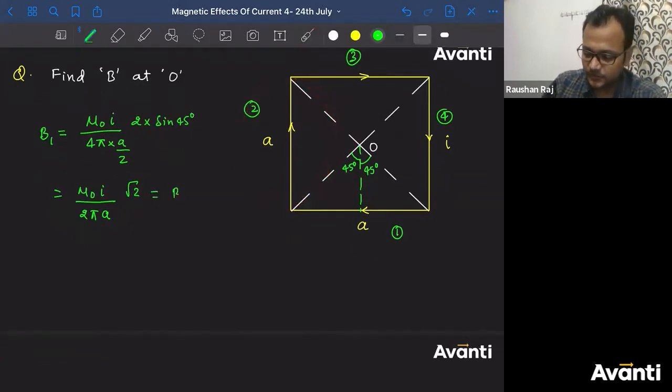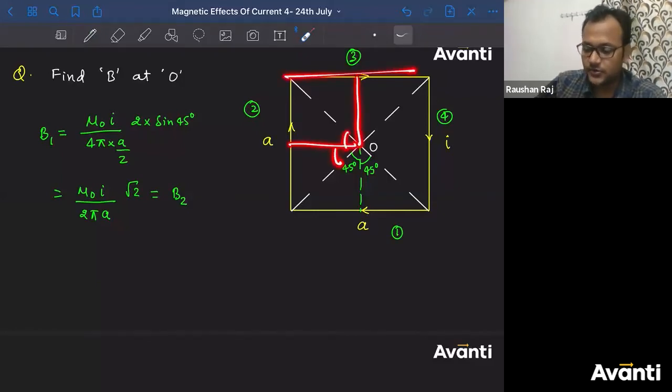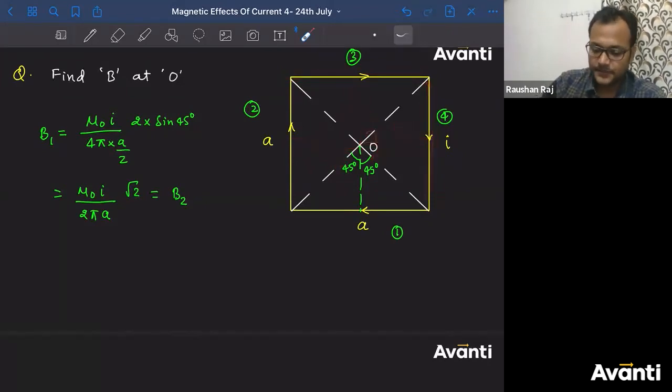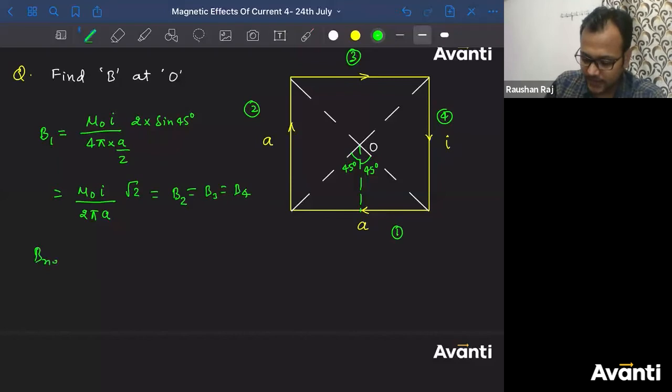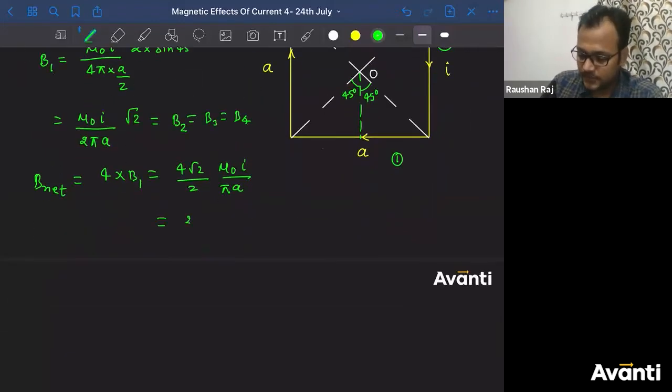Can I say it will be equal to B1? Same, distance is A by 2, angles 45. Third one, distance A by 2, angle is 45. Fourth one, distance A by 2, angle 45. So I'll say B2, B3 and B4 equal B1. So what will be the net magnetic field? 4 into B1. So 4 root 2 divided by 2 into mu naught I divided by pi A. So the answer will be 2 root 2 mu naught I divided by pi A. So those who have got this answer, they are correct.